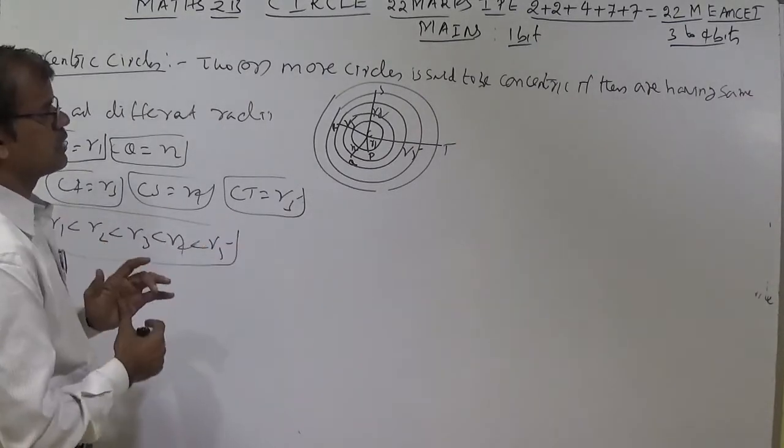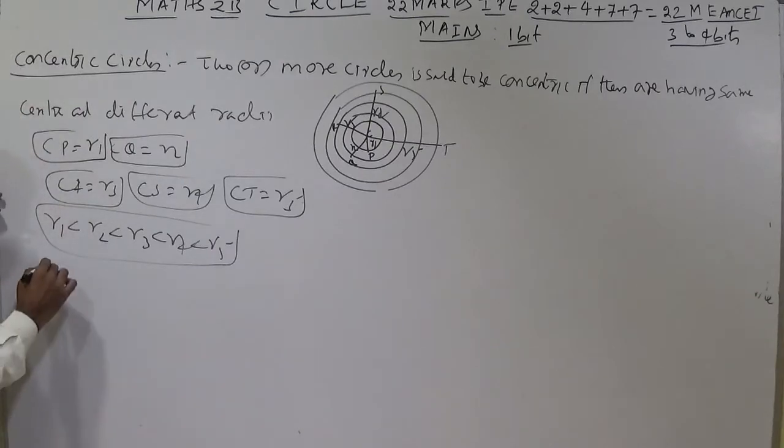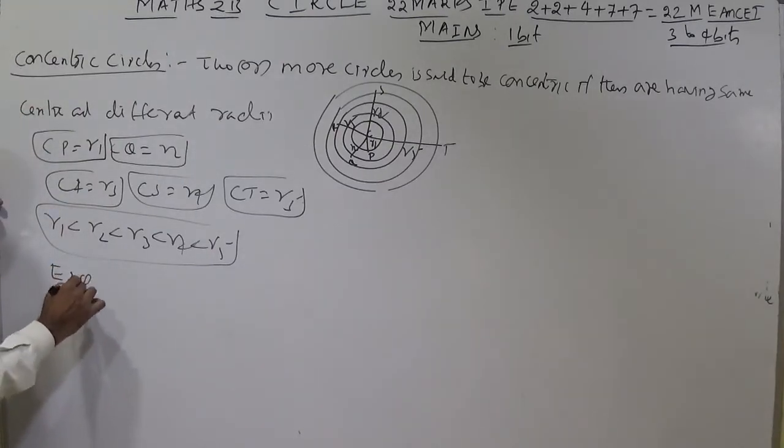So what about the equation of concentric circles? Equation of concentric circle.